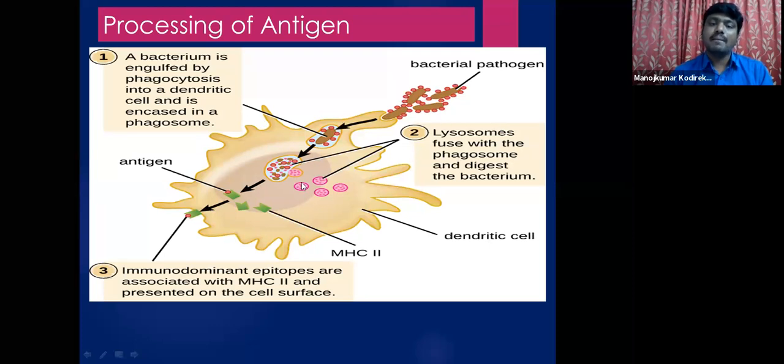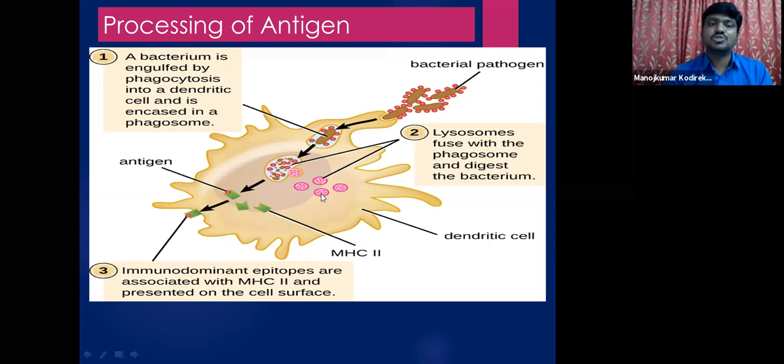The lysosomes, the cell organelles, release certain destructive enzymes inside the cell. Once these pathogens enter into the cell, the pathogen is destroyed by these lysosomes with the release of these destructive enzymes. By this, it is broken down into pieces and pieces.